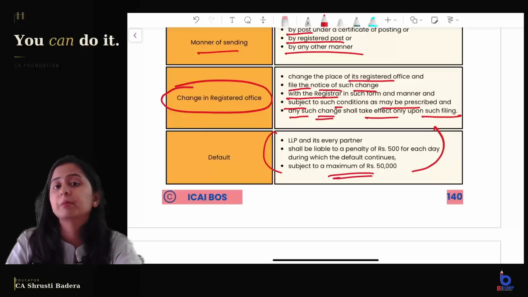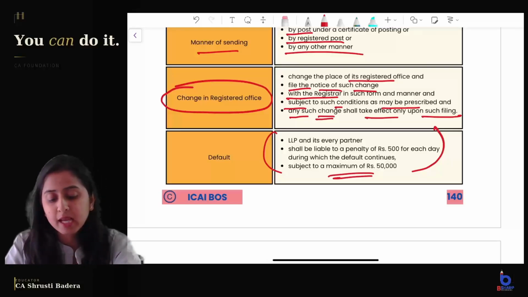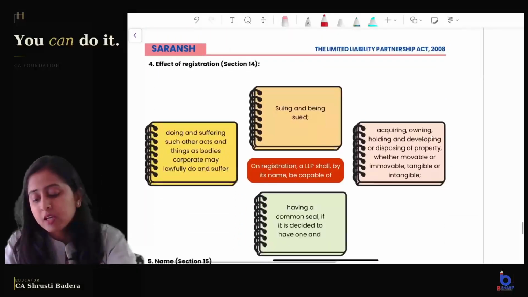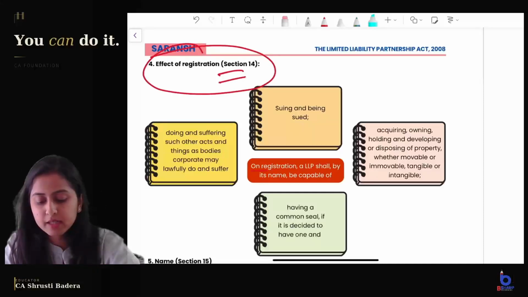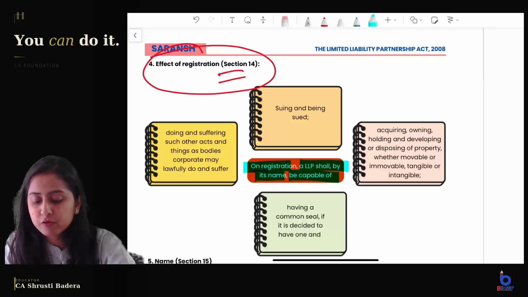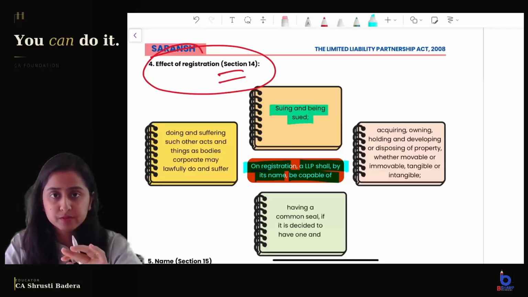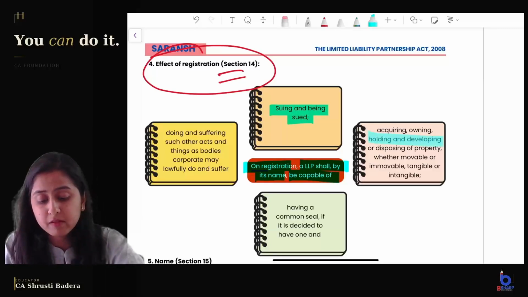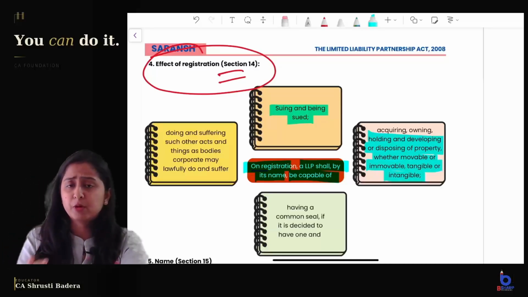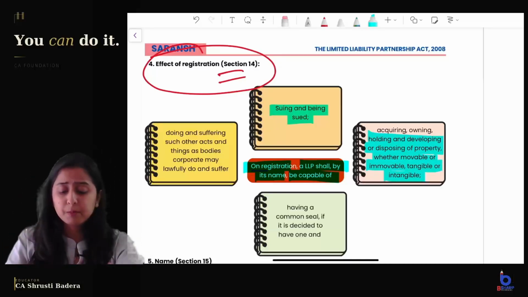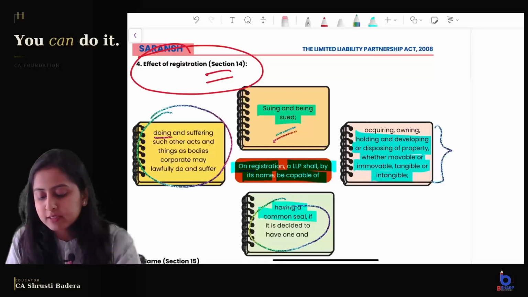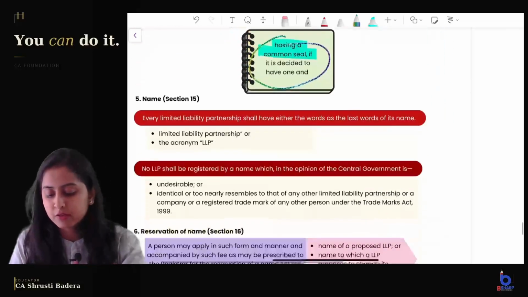fine. If you can remember it, well and good, otherwise don't waste your time remembering the fine. Effect of registration. On registration, an LLP shall by its name be capable of suing and being sued, holding property, disposing property, movable, immovable, tangible, intangible, in its own name, all the features like a company, having a common seal if you decide to have one, or doing and suffering such other acts and things as a body corporate may lawfully do and suffer.